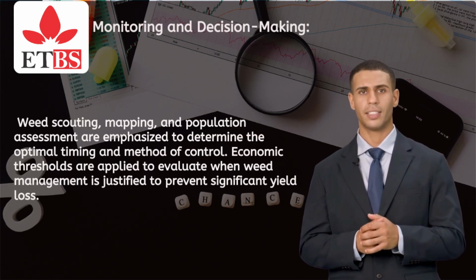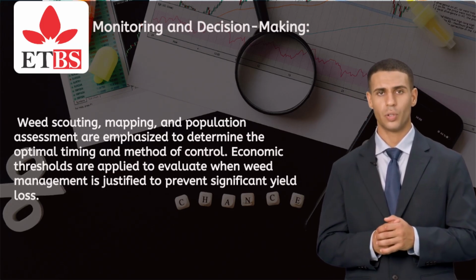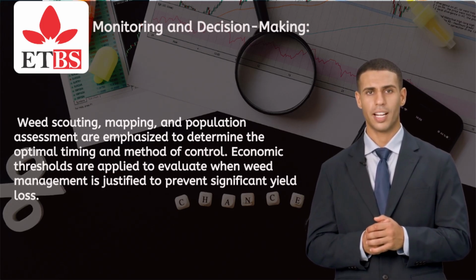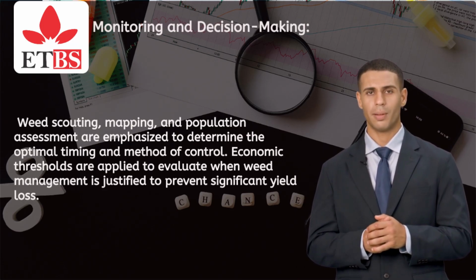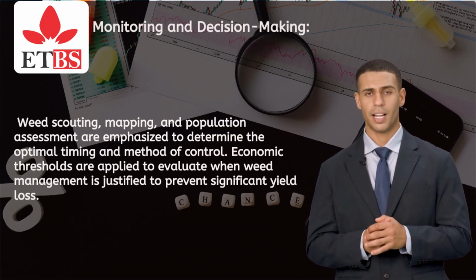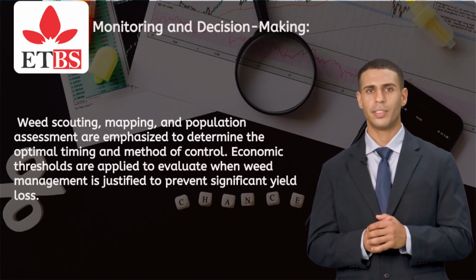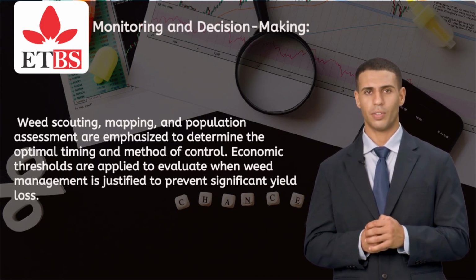Evaluate the role of weeds as alternate hosts for pests and diseases and their impact on overall crop health. Pest ecology and environmental adaptations. The module examines the role of climate, habitat, crop phenology, and ecological interactions in shaping pest behavior and survival. You study predator-prey dynamics, natural enemy populations, and the impact of monoculture versus polyculture systems on pest prevalence.